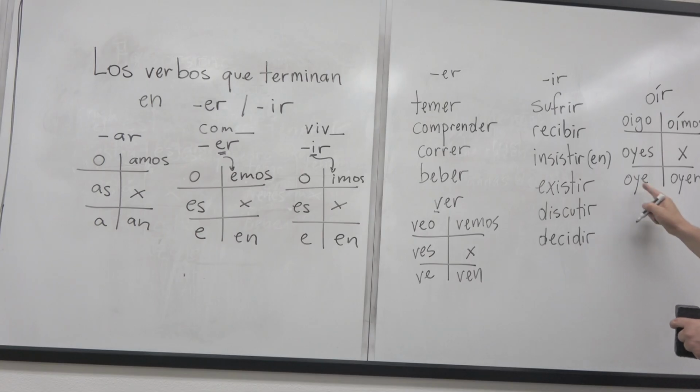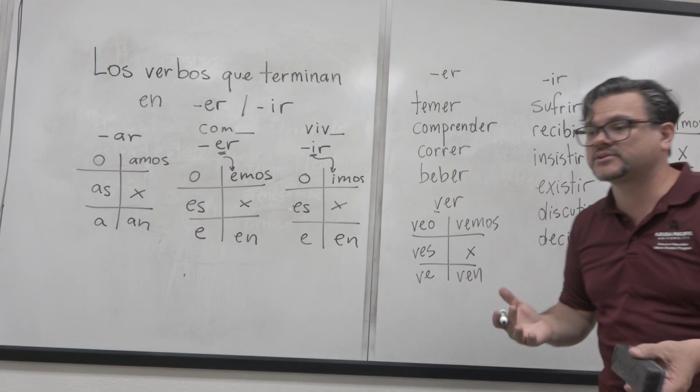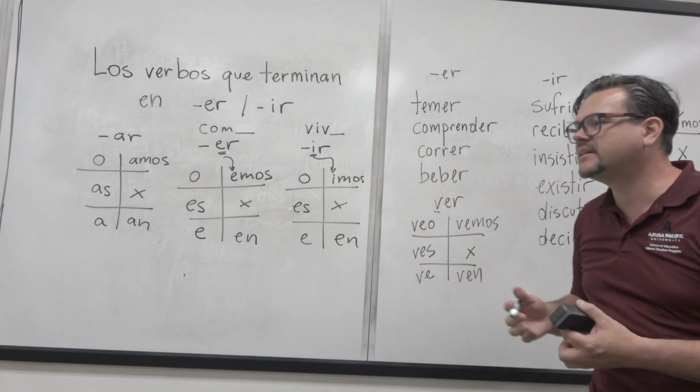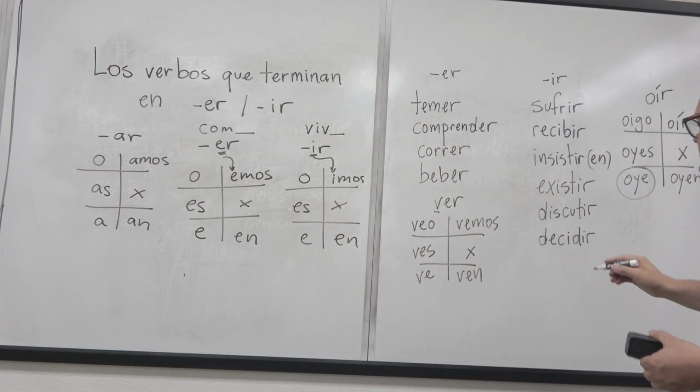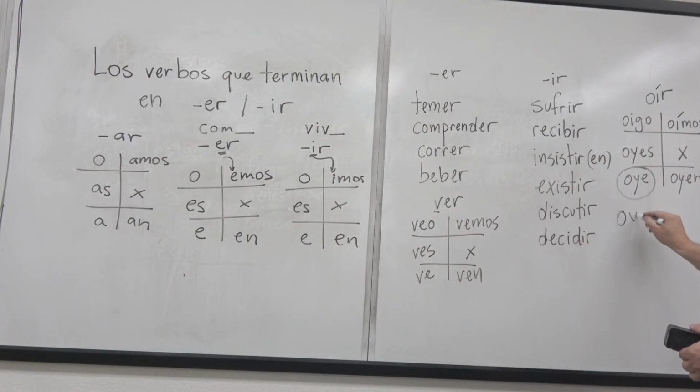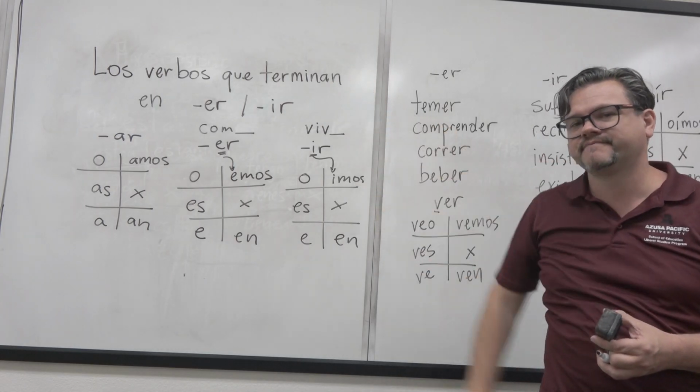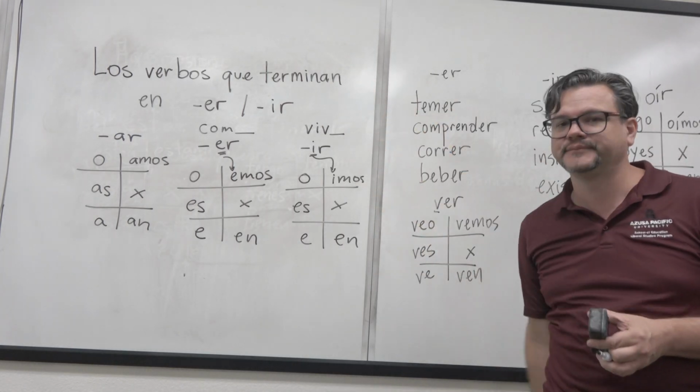Okay? Now the reason that this happens is because we have that sound, and then when we have three vowels and the middle one is an I, that I becomes Y. Okay? Important thing about this word, okay? If you need to call a patient or call a doctor, okay? In English we tend to say, hey, if you don't know the name of the person, right? Hey, you know? In español, we're going to use the word oye. ¿Sí? Hey. En español, oye. Okay? You forgot this? Oye. Okay?